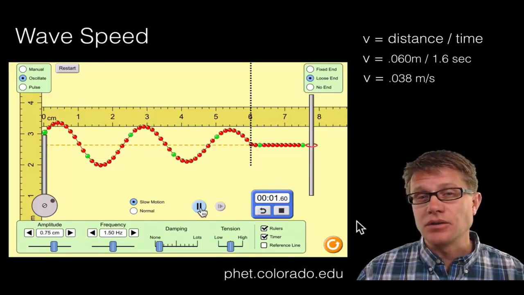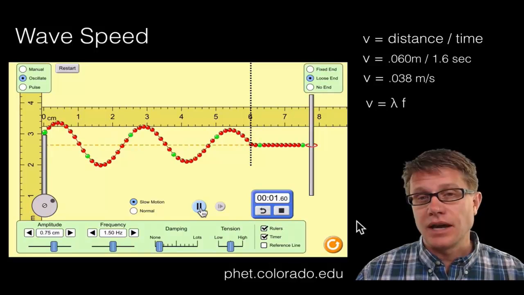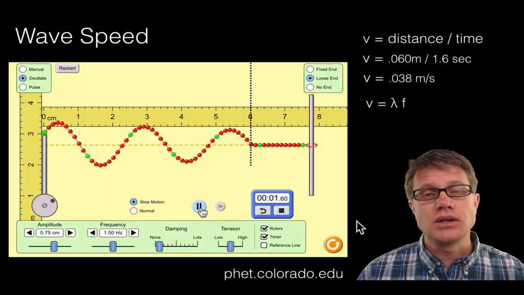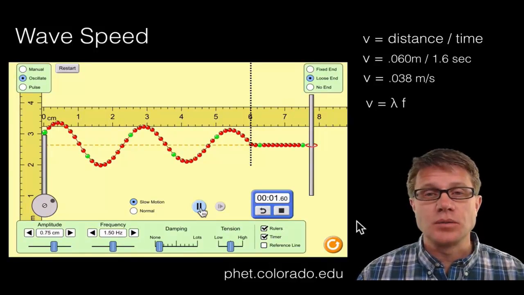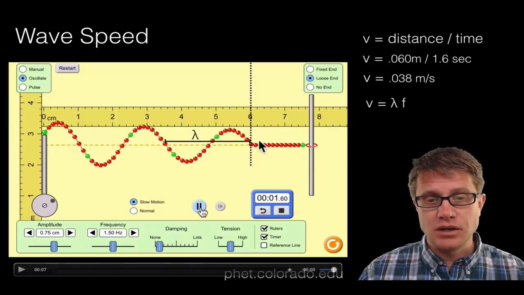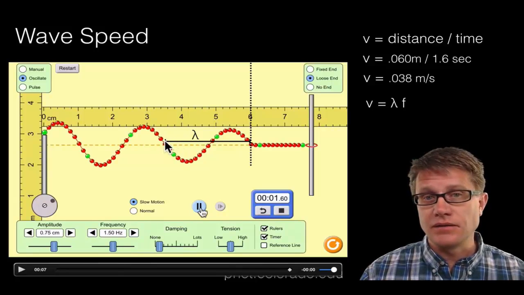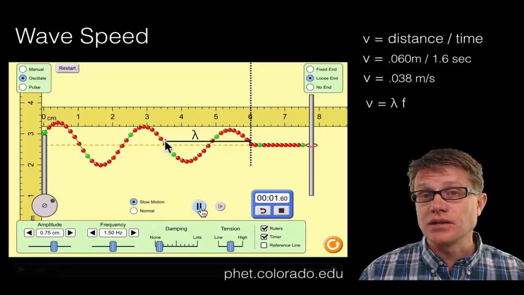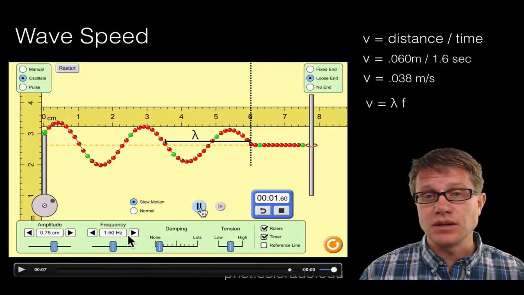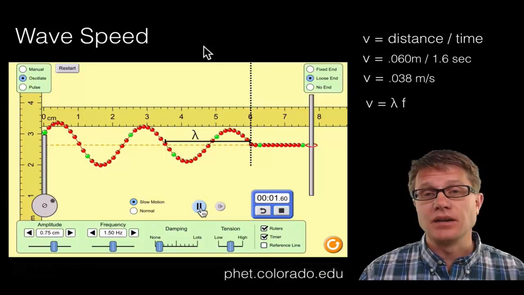Now we also know that you could calculate it in a different way. And so velocity equals lambda times frequency. And so we could calculate lambda. Lambda is going to be the wavelength. So let's figure out what the wavelength is. So from here to here, it's 1 to like 2.5 centimeters. And also on the simulation, it's telling us what the frequency is. And so if I know the frequency and I know the wavelength, I know the velocity.